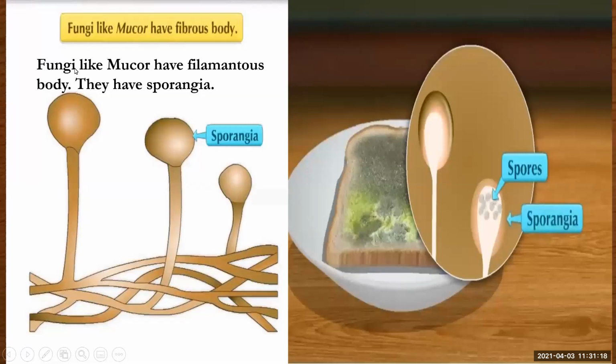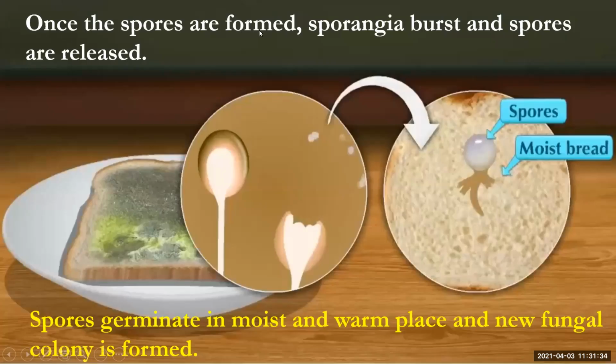Here, fungi like mucor have a filamentous body. This is a filamentous body. They have sporangia. Here, they are having sporangia. And in their sporangia, you will find small spores. Okay. And once the spores are formed, the sporangia burst and spores are released.